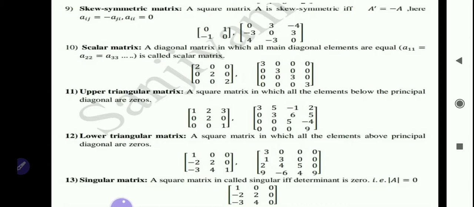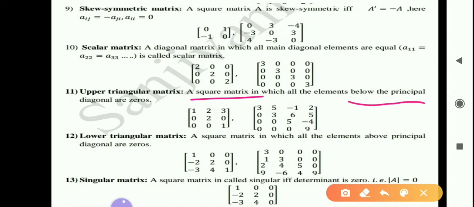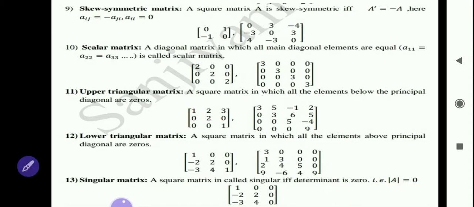Okay, so next type is upper triangular matrix. Upper triangular matrix means a square matrix in which all the elements below the principal diagonal are 0. Principal diagonal elements are 1, 2, 1, and the elements below this diagonal 1, 2 and 1 are 0, 0, 0. Those elements should be 0. That matrix is called an upper triangular matrix.